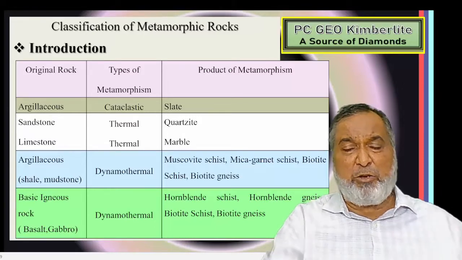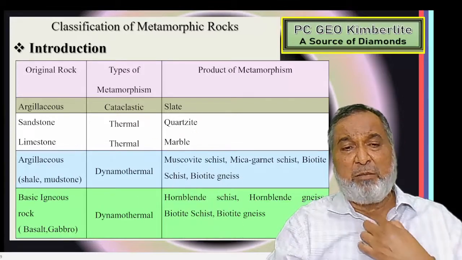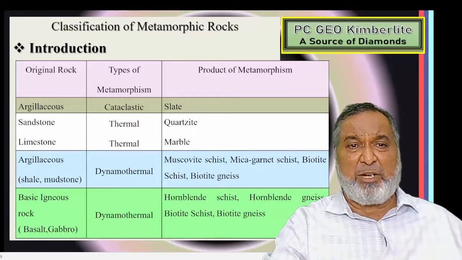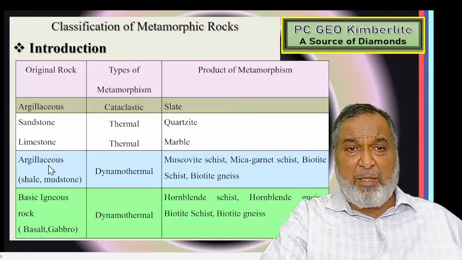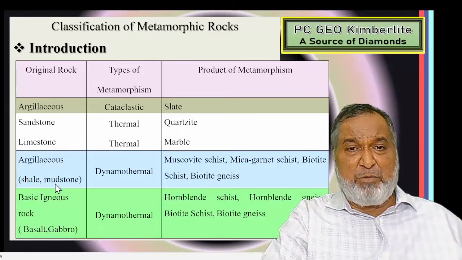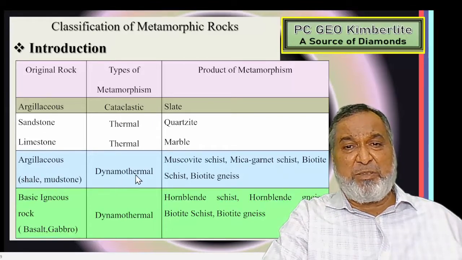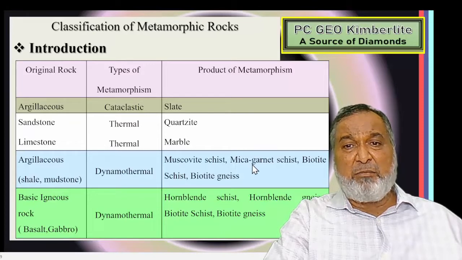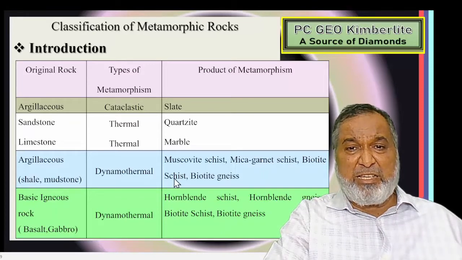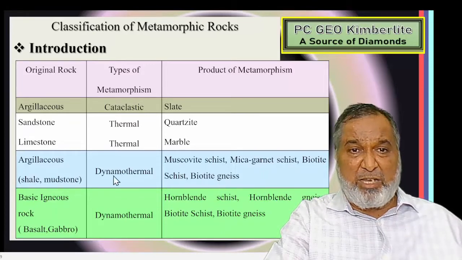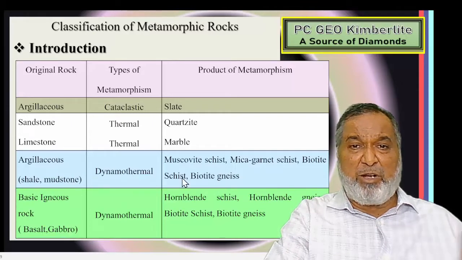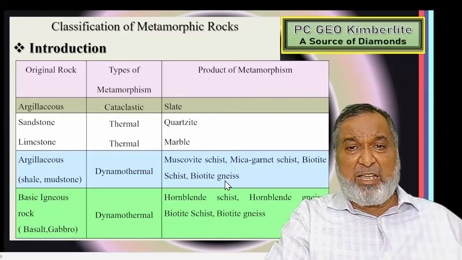So this is the way we get varieties of marble, based on the impurities of the particular limestone. Then for argillaceous rocks like shale and mudstone, if dynamothermal metamorphism is there, we are going to get muscovite schist, mica garnet schist, biotite schist, and biotite gneiss. So you can see that with further thermal metamorphism, we are going to get the schist and the gneiss.